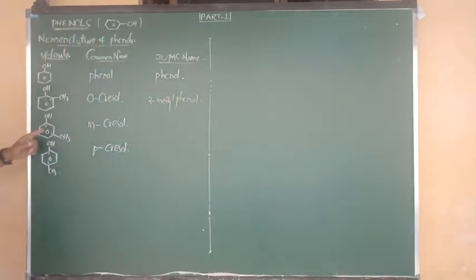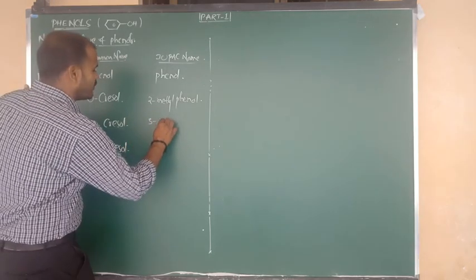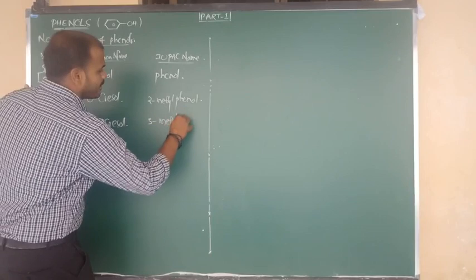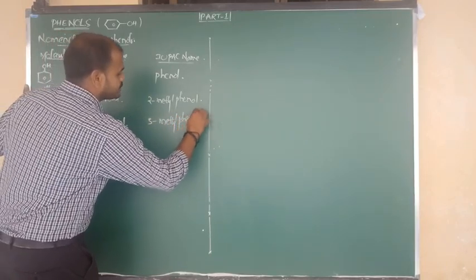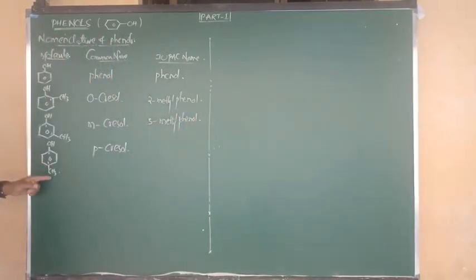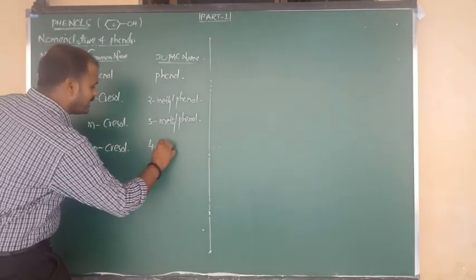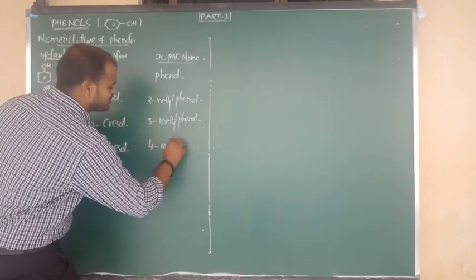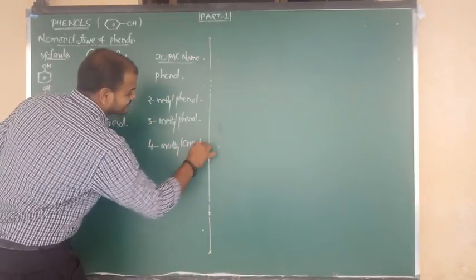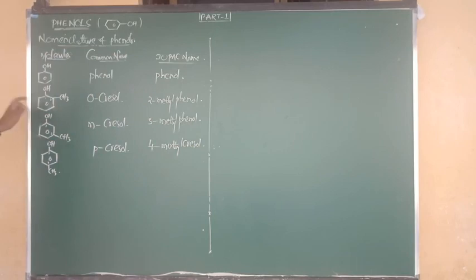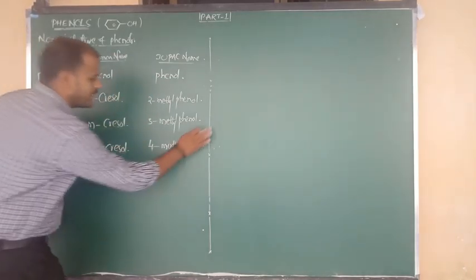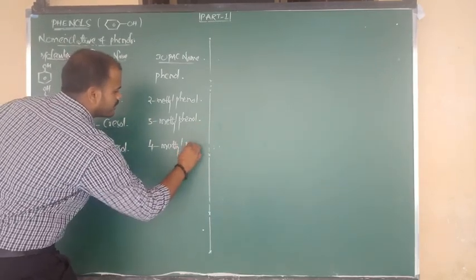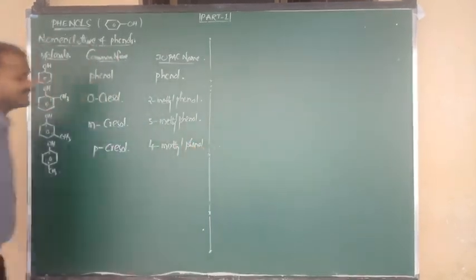And the IUPAC name of metacresol has methyl connected at 3, so we say 3 methyl phenol. Next, here the fourth place is connected to CH3, 4 methyl phenol. So the paracresol IUPAC name is 4 methyl phenol. Understood? Right. So 2 methyl phenol, 3 methyl phenol, 4 methyl phenol. Like that we have to write. Ready?